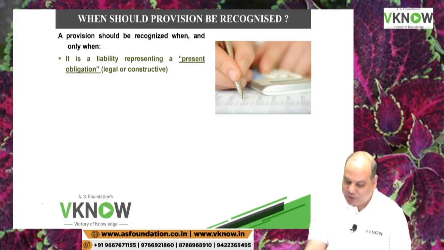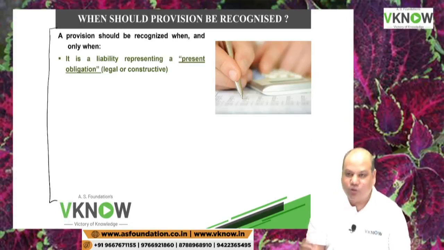So my point is that this is a very important chapter. You apply it in your offices, do it carefully, understand it today, and you will find it very useful for your office work. So first point is provision should be recognized if there is a present obligation. Present obligation means the probability is more than 50%. It can be a legal obligation or it can be a constructive obligation.